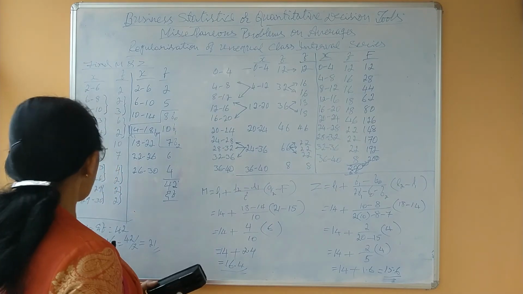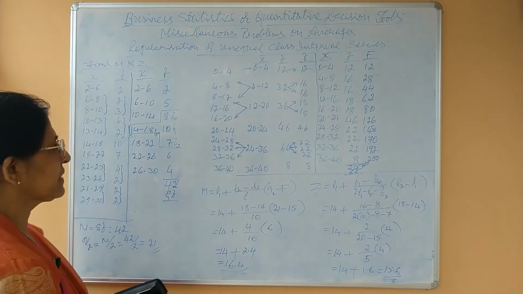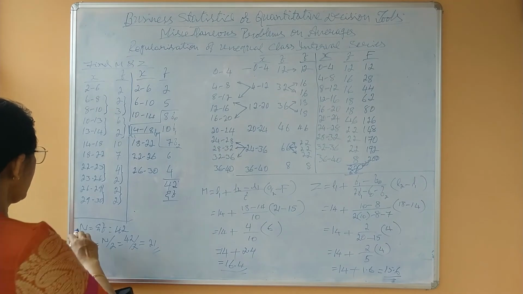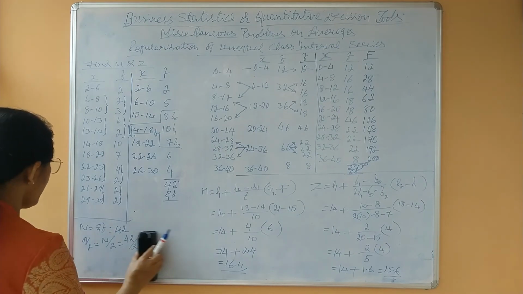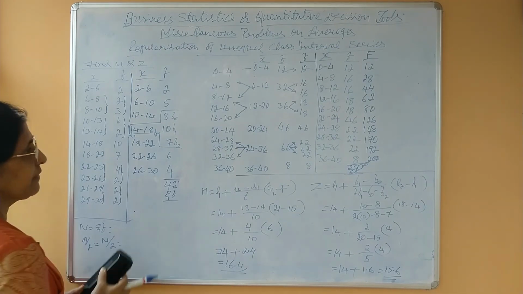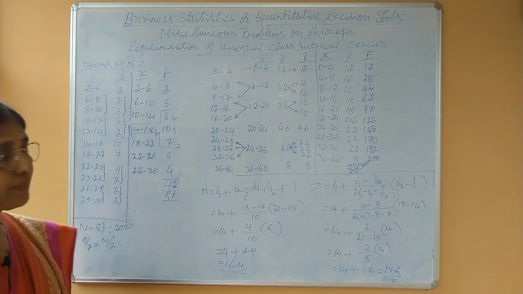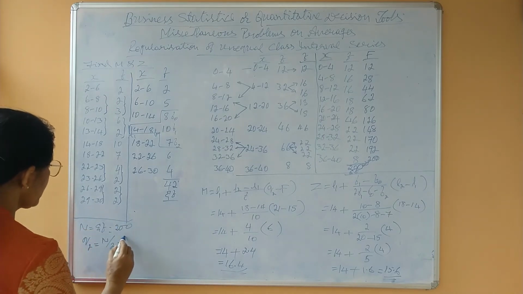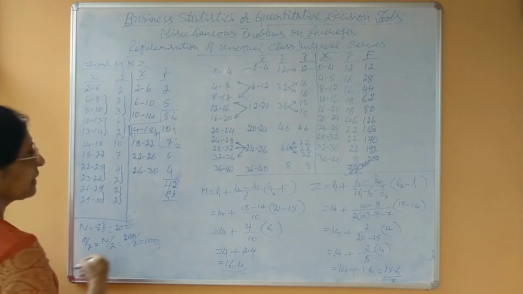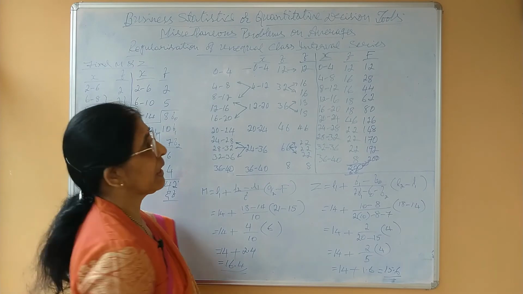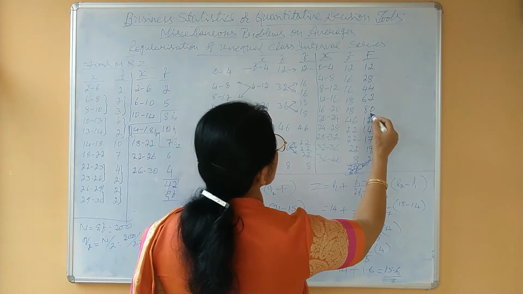Now to find the median, the first step is sigma f or n, that is n equals sigma f equals 200. Second step is Q2 equals n by 2, 200 divided by 2 equals 100. Now you have to locate 100 in the cumulative frequency column.